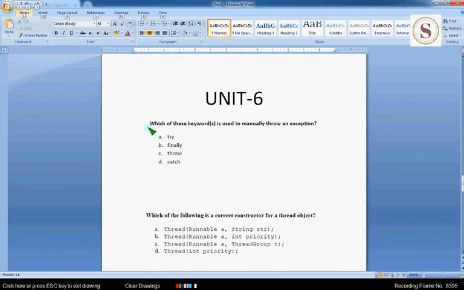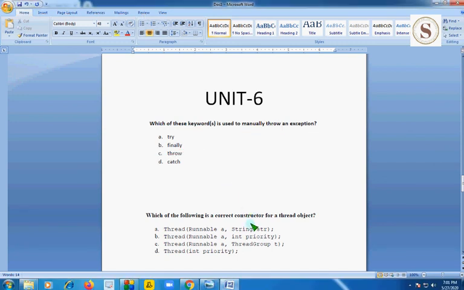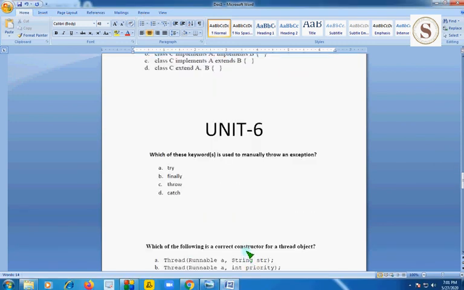Which of these keyword is usually used to manually throw an exception? The correct answer is option C, because the word throw itself says the keyword throw. Need not to remember much, but it is very simple bit but also important. So option C is correct answer. Coming on to next question.